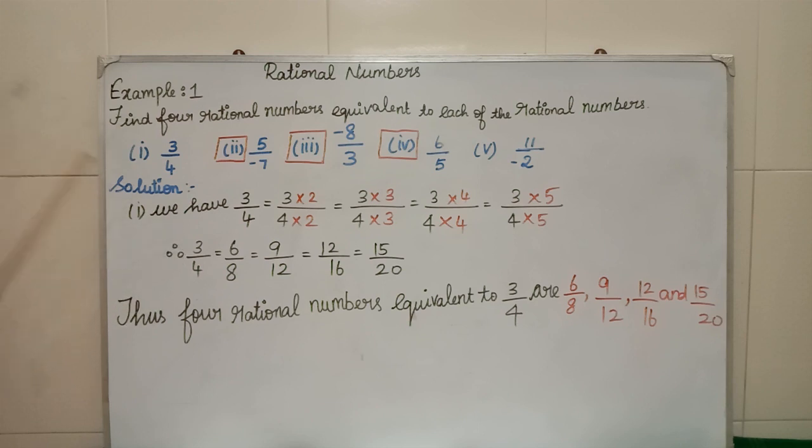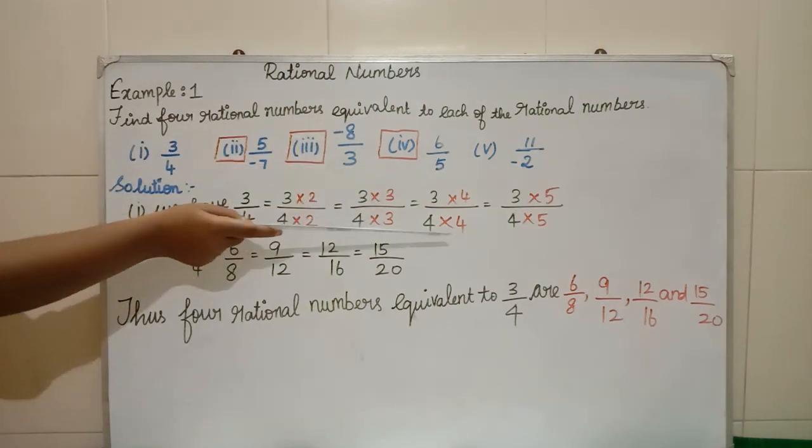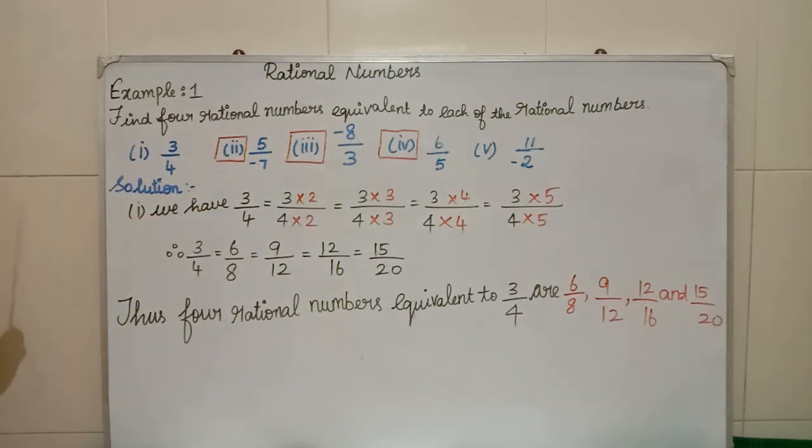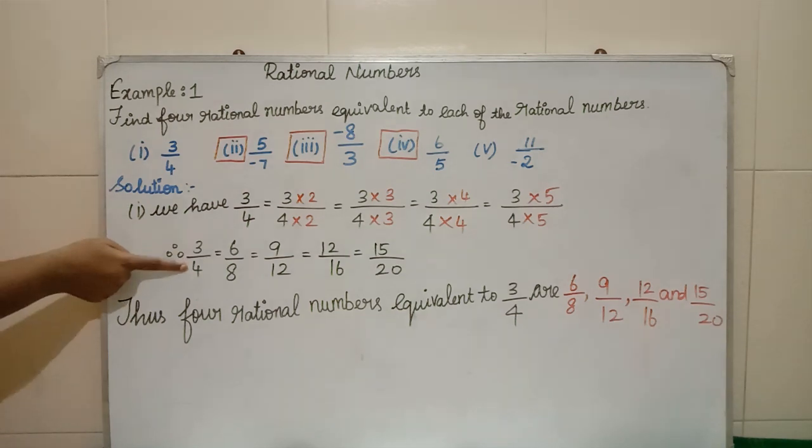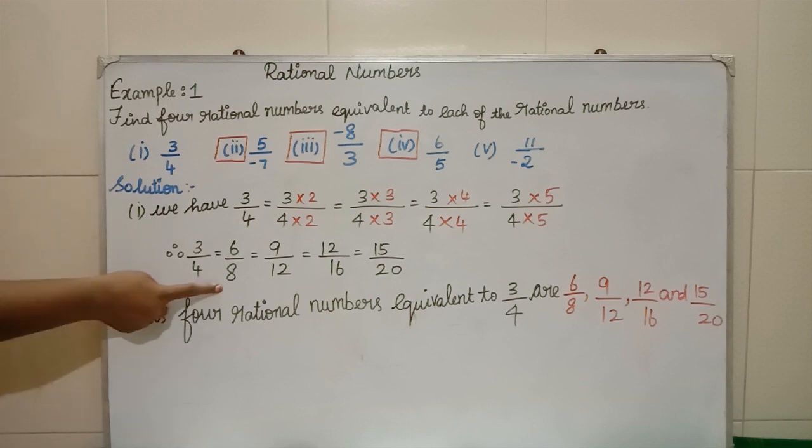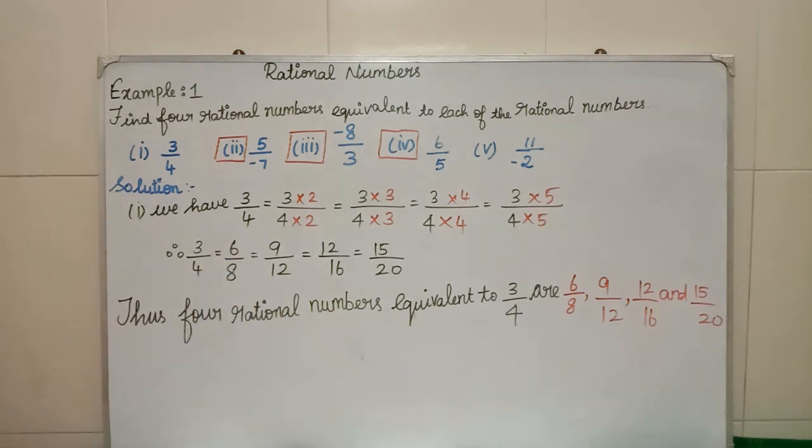So now what answer will we get? 3 by 4 is our question. If we multiply 3 into 2, what is our answer? 6. 4 into 2 is what? 8. 3 3s are what? 9. 4 3s are what? 12. Similarly, 3 4s are 12. 4 4s are 16. 3 5s are 15. 4 5s are 20. This 3 by 4 is our question. Then the remaining 4 equivalent fractions are 6 by 8, 9 by 12, 12 by 16 and 15 by 20.